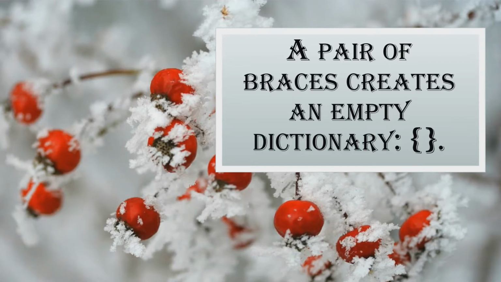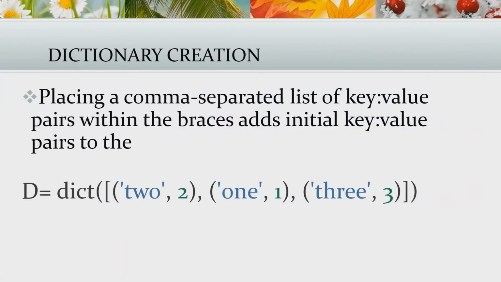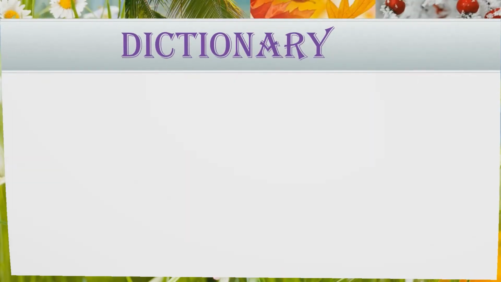A pair of braces creates an empty dictionary. Placing a comma-separated list of key-value pairs within the braces adds initial key-value pairs to the dictionary. This is also the way dictionaries are written on output. The main operations on a dictionary are storing a value with some key and extracting the value given the key. It is also possible to delete a key-value pair with the del keyword.